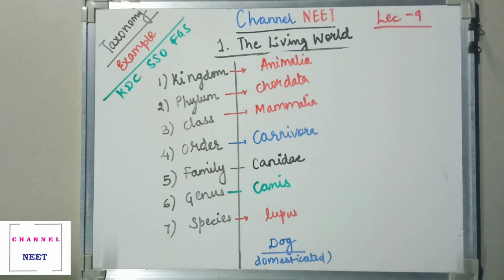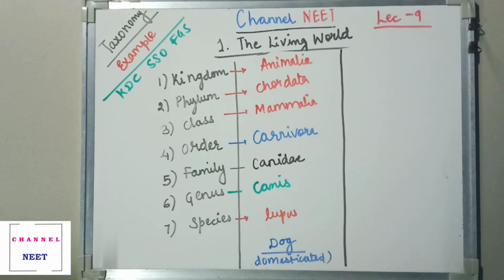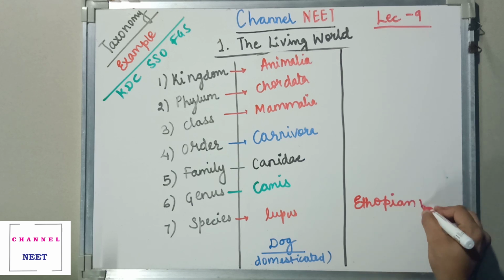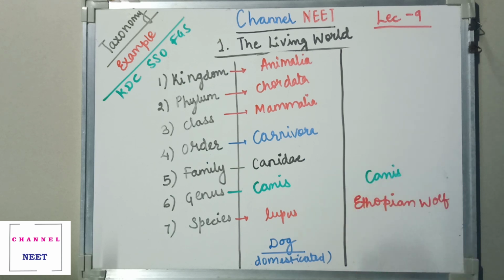Now we'll see one more example with respect to a better species name, what we call the Ethiopian wolf. Now wolf and dog have almost similar appearance. Basically it also belongs to the genus Canis.